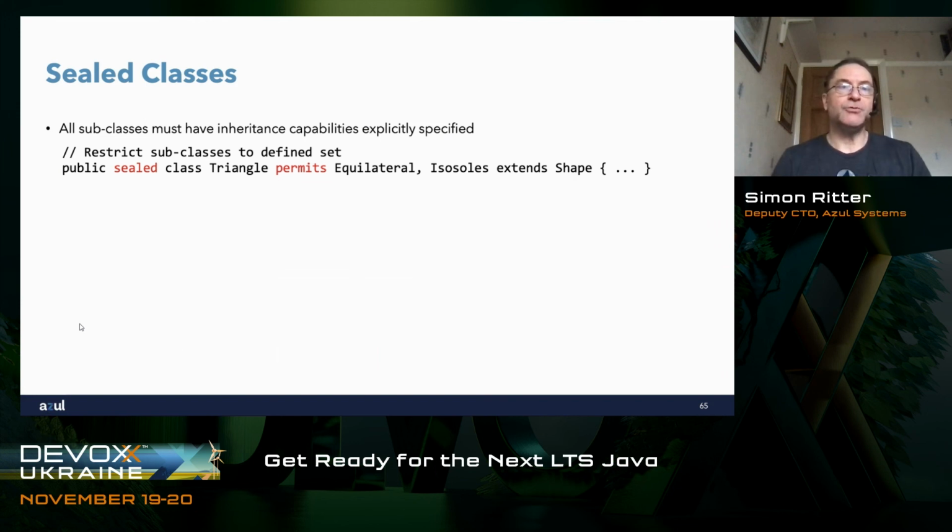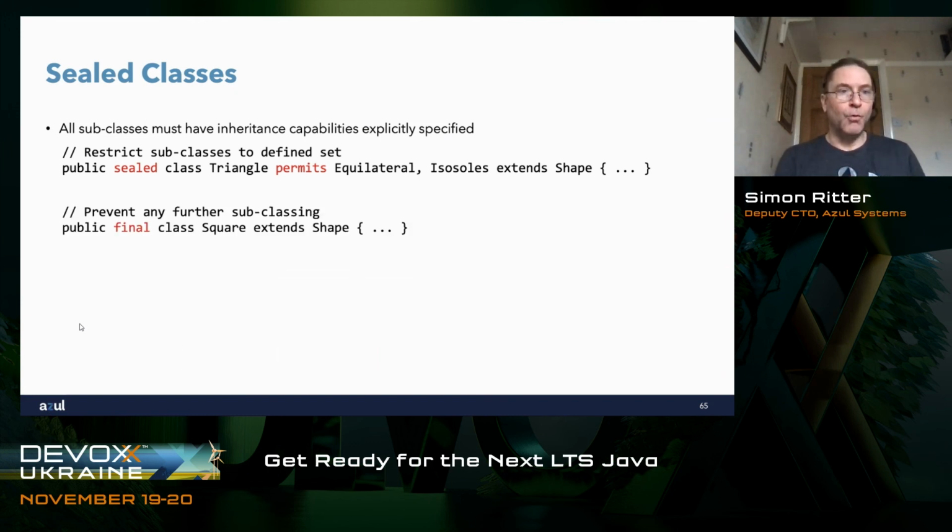We could say public sealed class triangle extends shape, and then specify another permits clause that both equilateral and isosceles could be subclasses of triangle, but anything else would be a compile error. The second thing that we can do is to prevent any further subclassing in the normal way, and mark, in this case, the square class as being final.